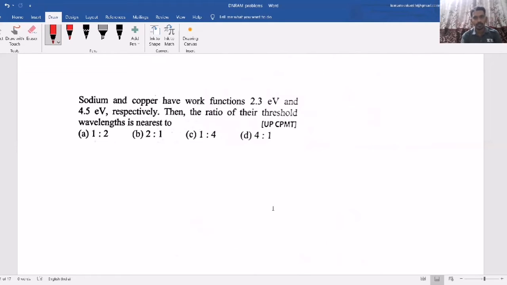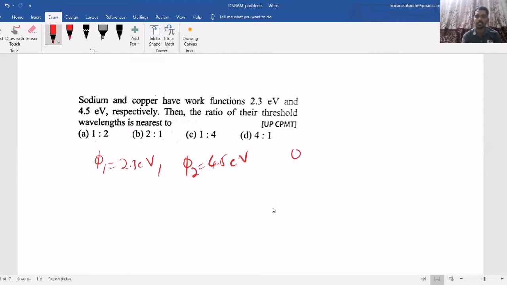Now look at the next question. Sodium and copper have work function 2.3 electron volt and 4.5 electron volt respectively. Then the ratio of their threshold wavelengths is nearest to. See, they have given two work functions. One is 2.3 electron volt, another one is 4.5 electron volt. Then the ratio of their threshold wavelengths.